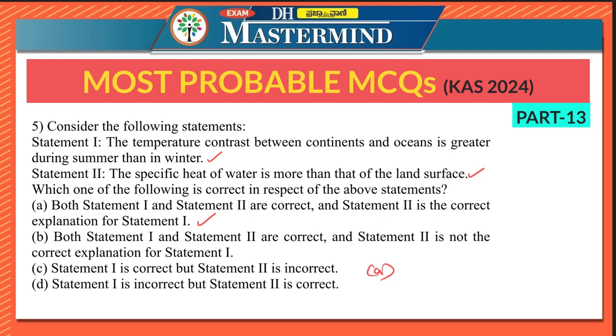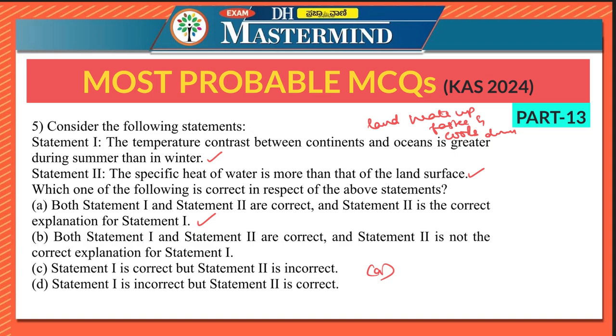The temperature contrast between continents, land, and oceans is indeed greater during summer than in winter. This is due to the difference in heating and cooling rates of land and water. Land heats up and cools down faster than water. As all of you know, land heats up faster and also cools down faster. Therefore, it leads to higher temperatures on land in summer and lower in winter, creating a larger contrast in summer.